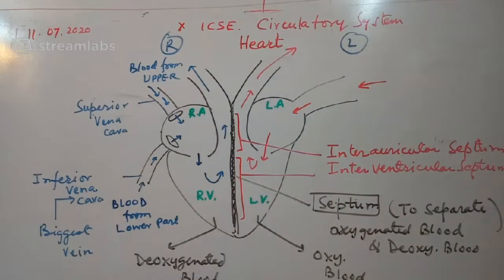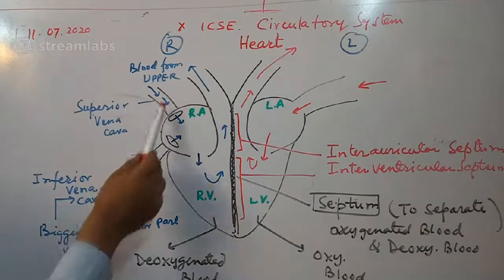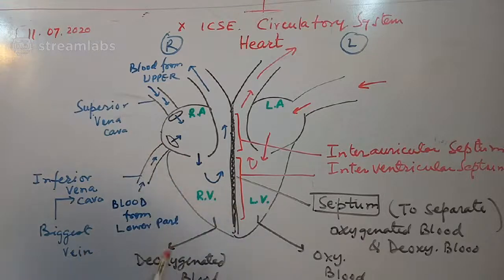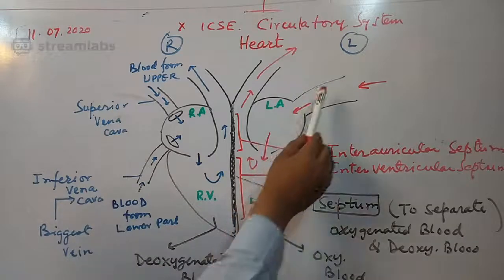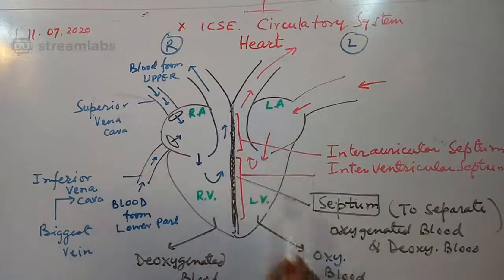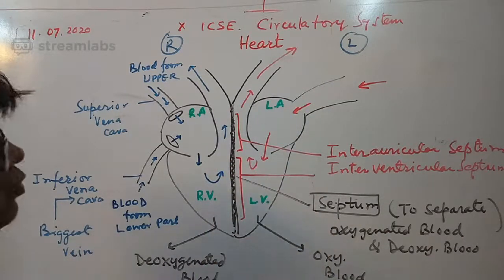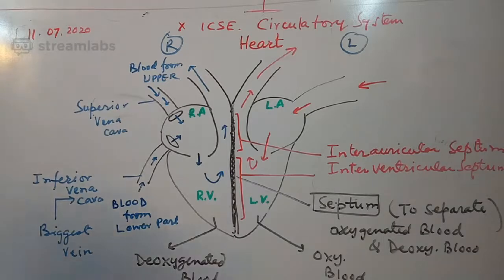With the help of color, blue arrows I'm using for the deoxygenated blood, and the red arrows I'm showing oxygenated blood. Okay, you could understand this. Let me label this part, then I'll explain more.